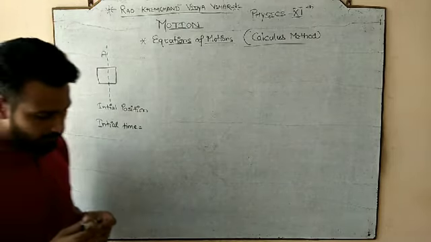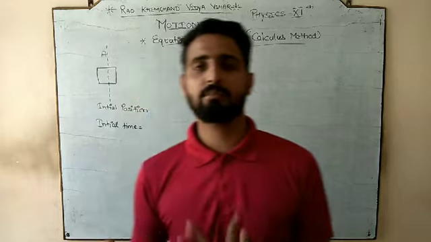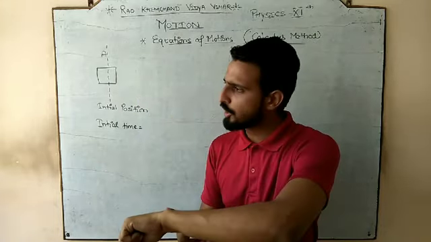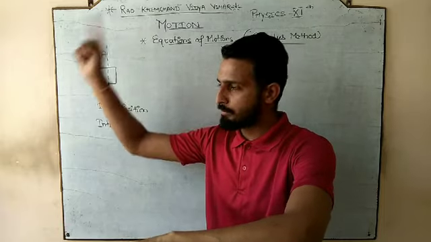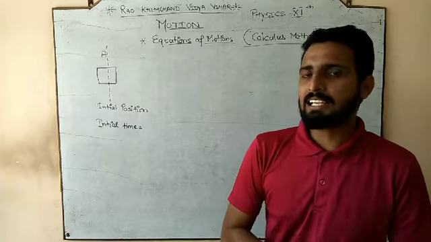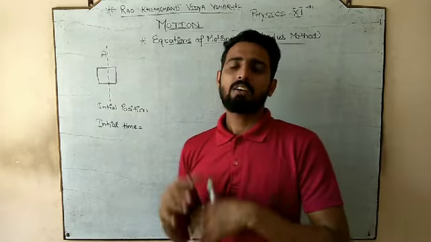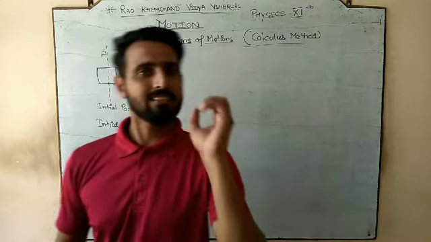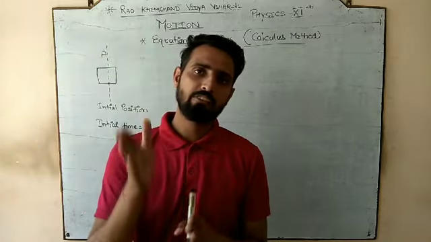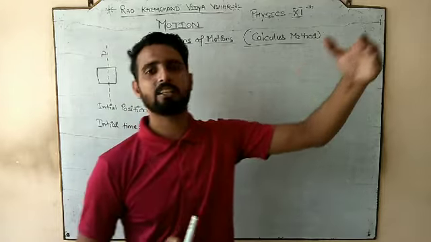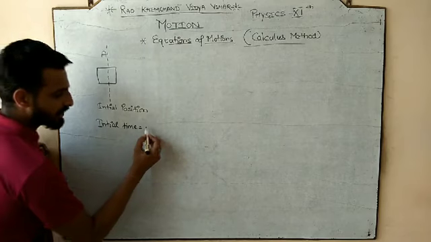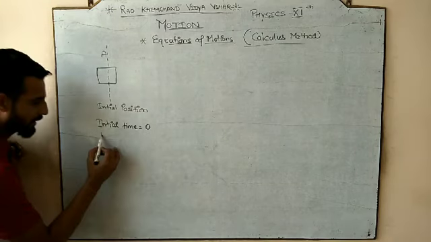Whenever we start a motion, by looking at the clock we say, okay, the car starts from point A. At that point, we consider the time as zero. We always consider that everything which is started, we start from zero for a general concept. So what is the initial time we have? Zero.